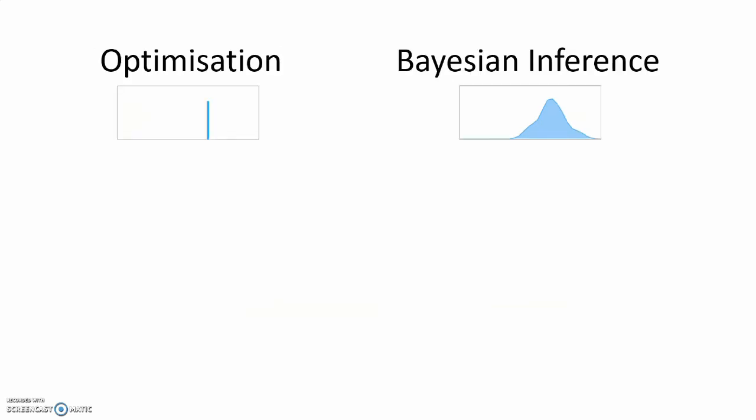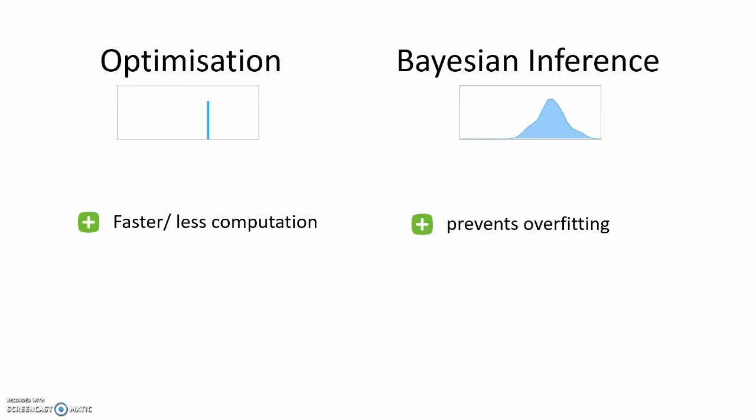Let's compare optimization and Bayesian inference. The advantage of optimization is that it's more computationally efficient. Bayesian inference, on the other hand, prevents overfitting, which is fantastic. It also gives us an exact quantification of uncertainty. So the width of the distribution gives us the exact uncertainty for the learned parameter. If we, for example, use a bigger dataset, then the distribution will be narrower, i.e. we will know the parameter more exactly.